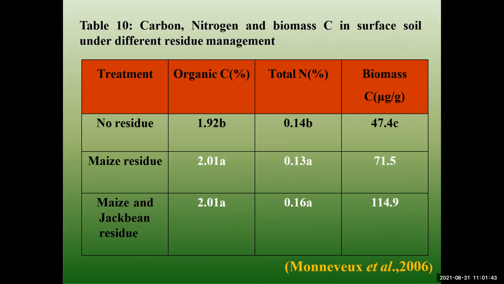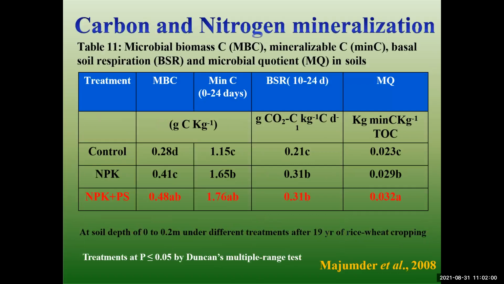This is the table of the no residue, maize residue, and other residue. Okay. This is organic carbon, nitrogen, and biomass. This is what is given. Okay. Under the carbon and nitrogen mineralization, this is the control treatment. This is the soil depth 0 to 0.2 meter under different treatments after 19 years of the rice-wheat cropping.